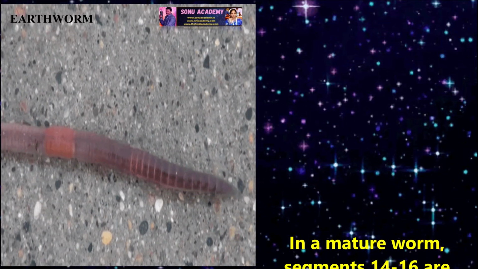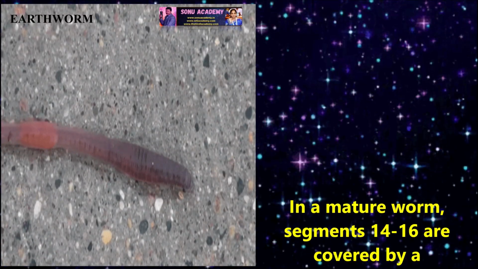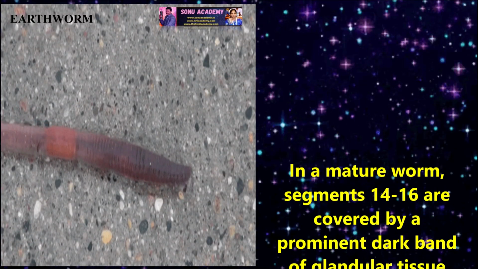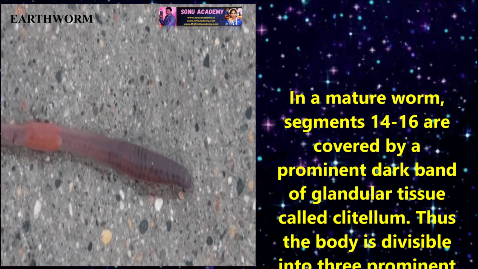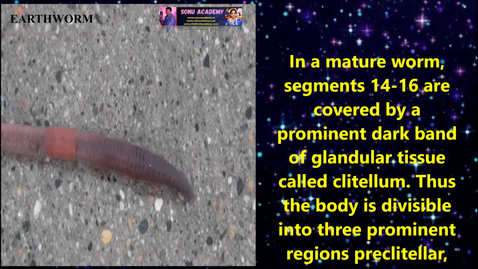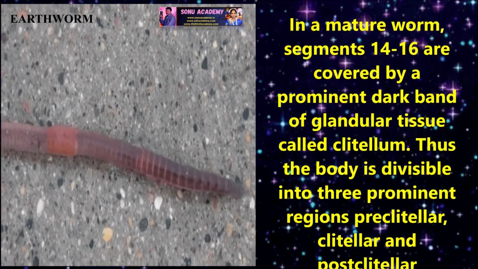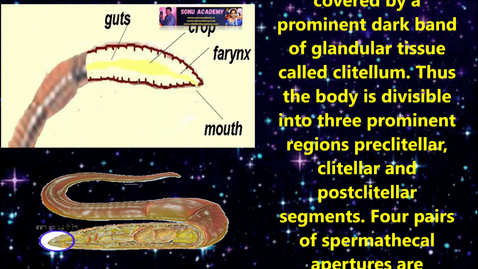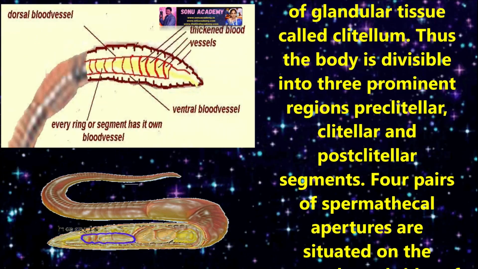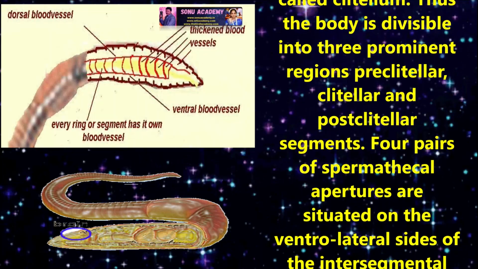In mature worms, segments 14 to 16 are covered by a prominent dark band of glandular tissue called the clitellum. Thus, the body is divisible into three prominent regions: preclitellar, clitellar, and postclitellar segments.